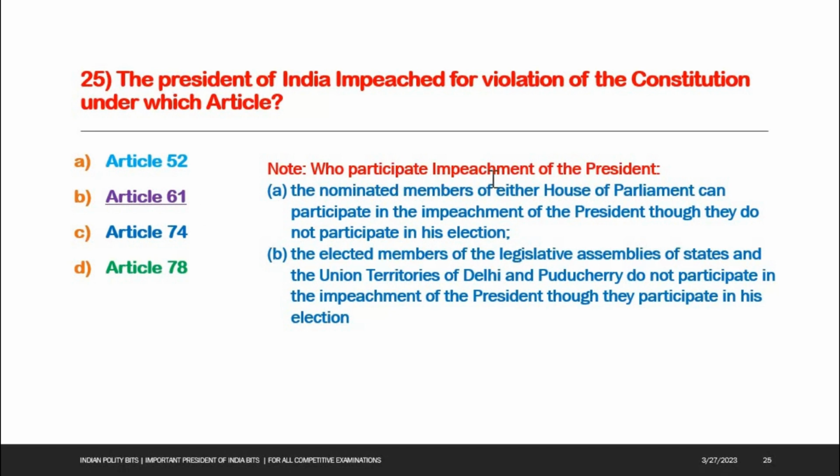See the note here. Who participate in the impeachment of the President? The nominated members of either House of Parliament can participate in the impeachment of the President, though they do not participate in his election. The elected members of the legislative assemblies of states and the union territories of Delhi and Puducherry do not participate in the impeachment of the President, though they participate in his election.